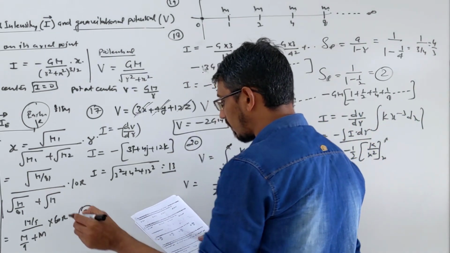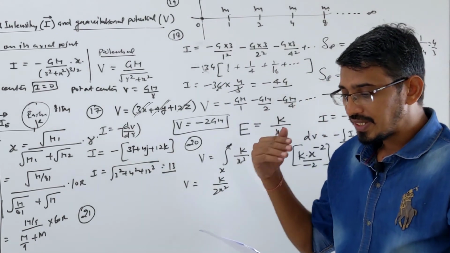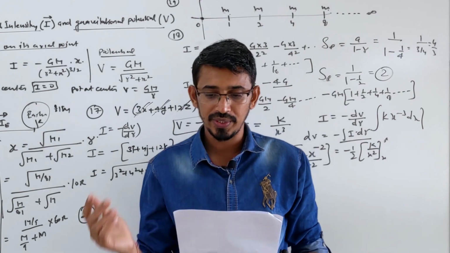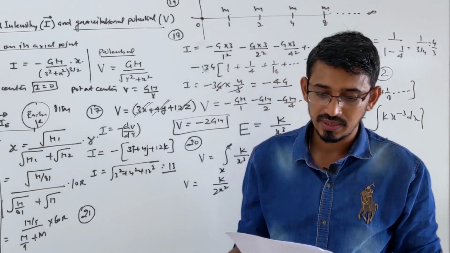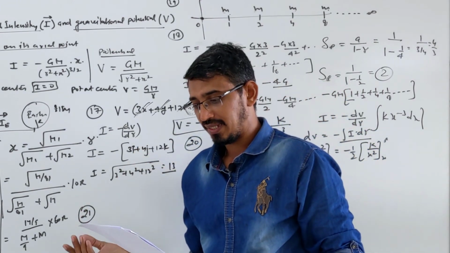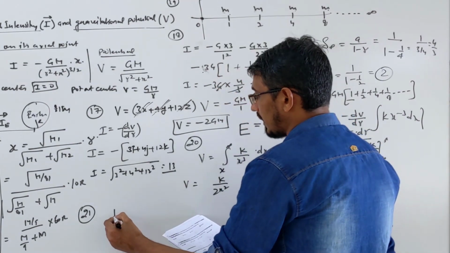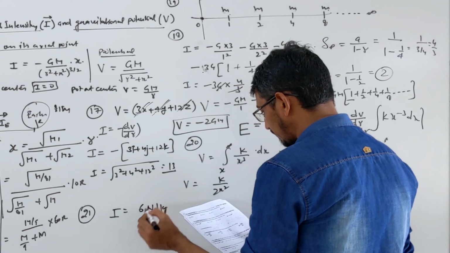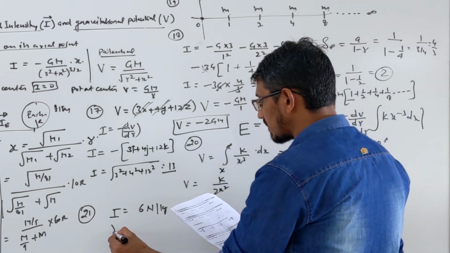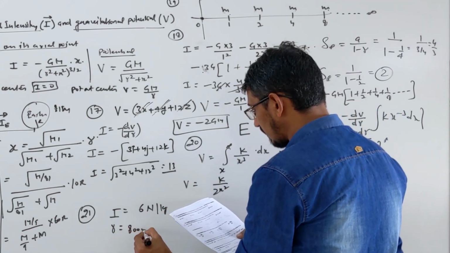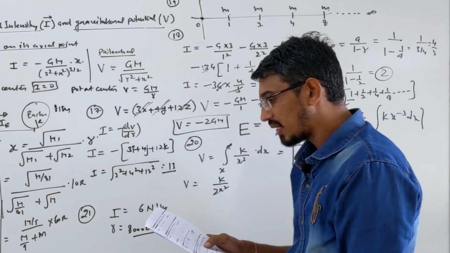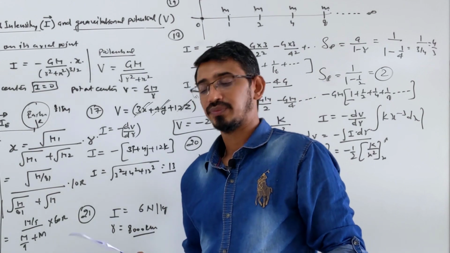That is problem 21. The intensity of the gravitational field at a point situated at a distance of 8000 km from the center of the earth is given as 6 Newton per kg. Intensity I is given as 6 Newton per kg, and the distance is also given, 8000 km. They are asking what is the gravitational potential at that point.